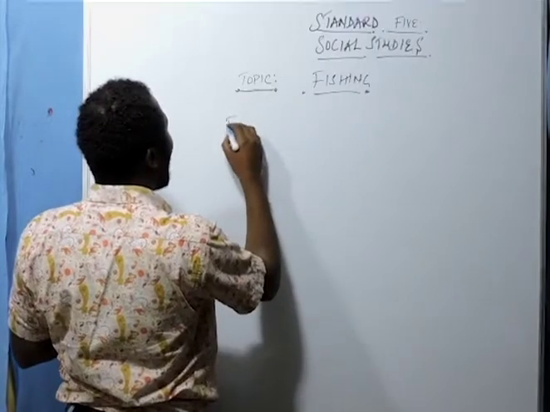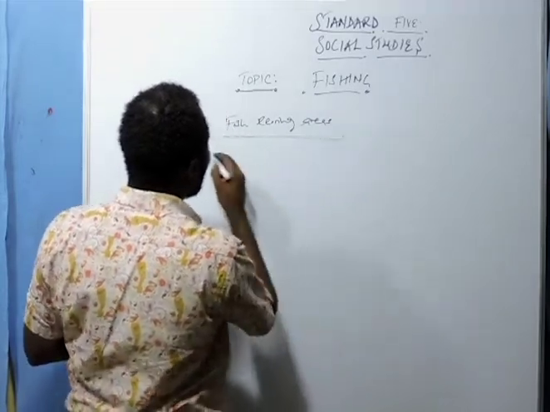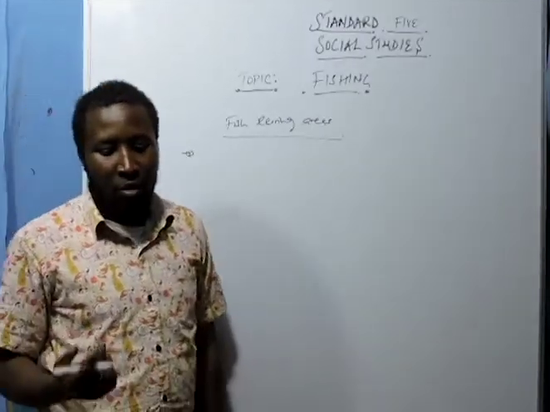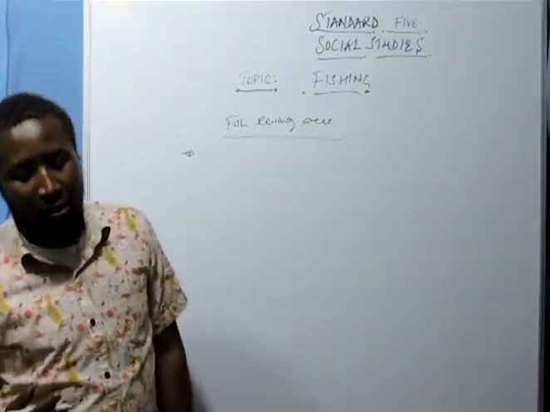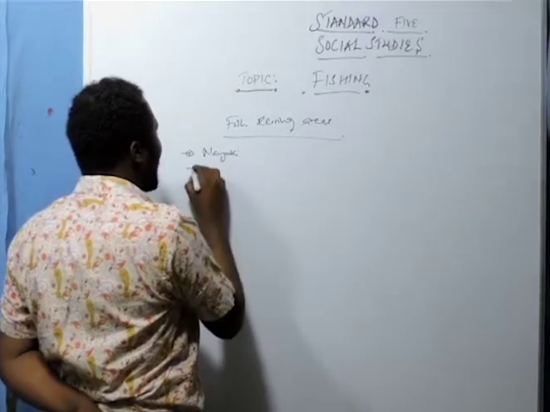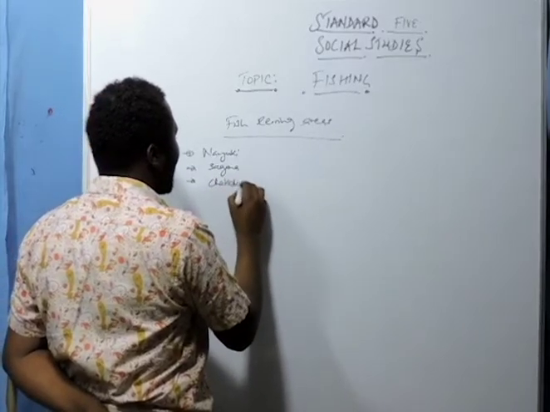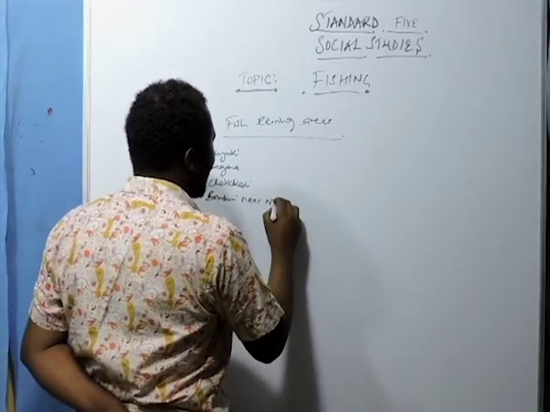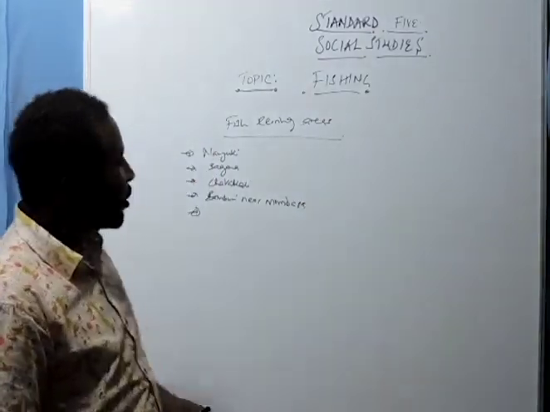We have fish rearing areas such as Nanyuki, Sagana, Bamburi near Mombasa, Kiganjo, Kibos, Chabakali, and Nyamisiogo.